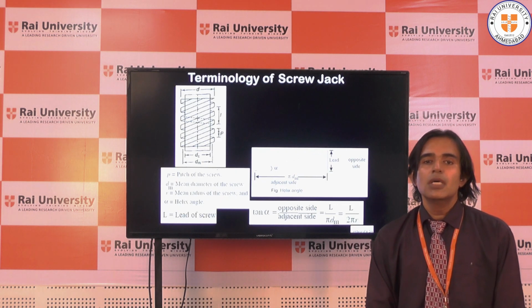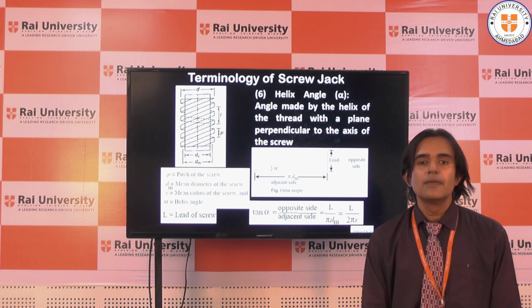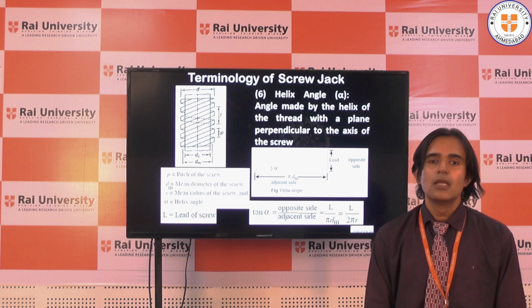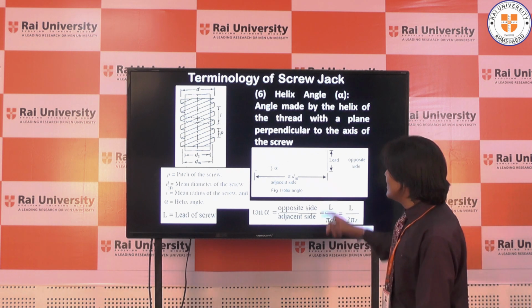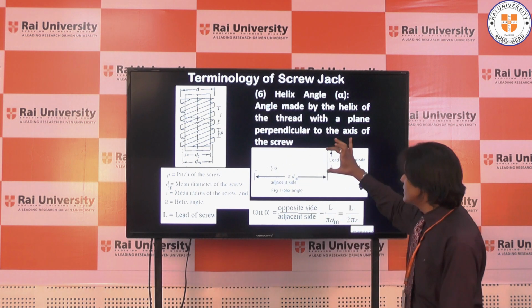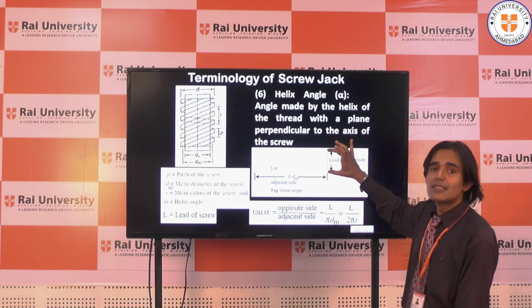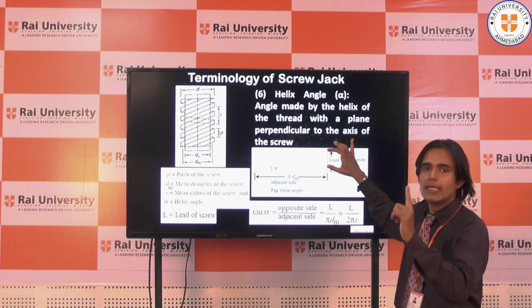Now moving to the terminology of screw thread, the next term is called helix angle, alpha. Now what is this helix angle? You can see here, this is the lead. That is the distance covered by screw when the screw takes one full 360-degree turn.